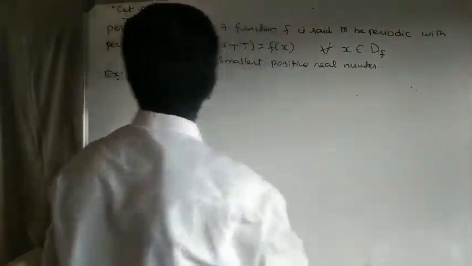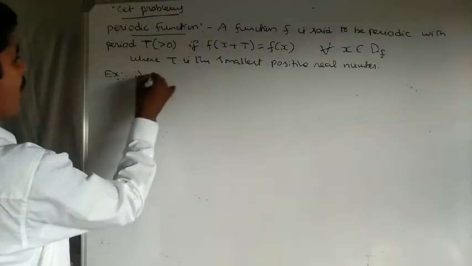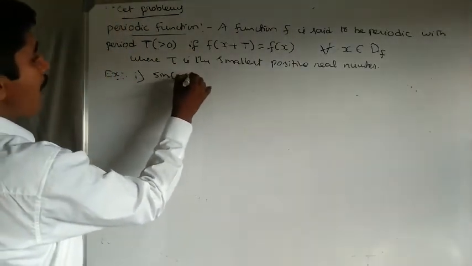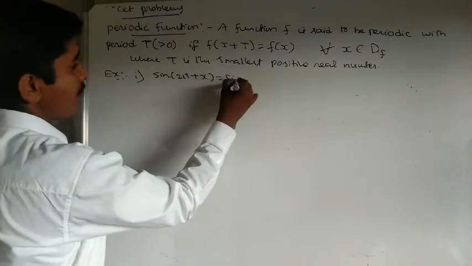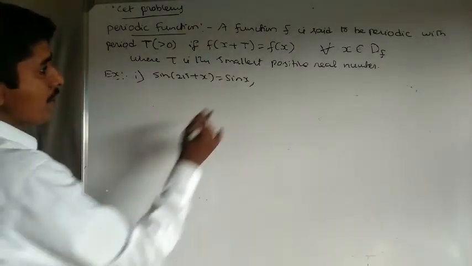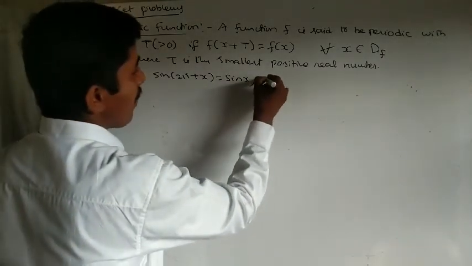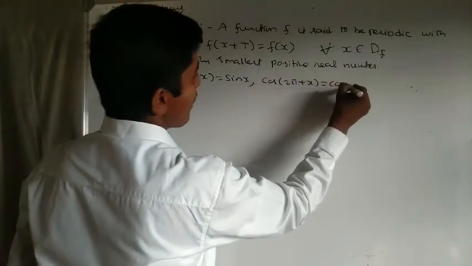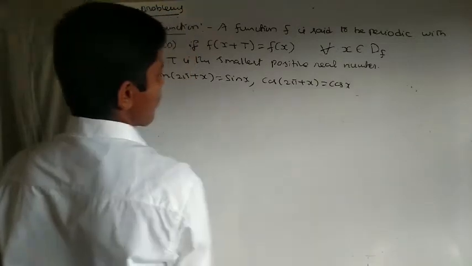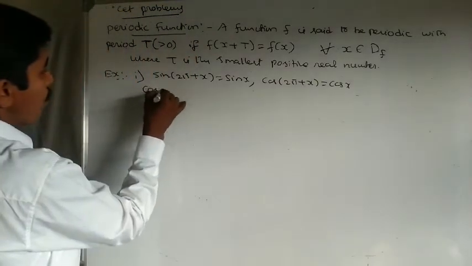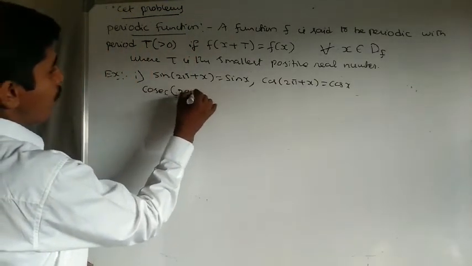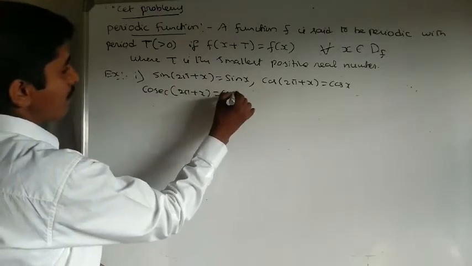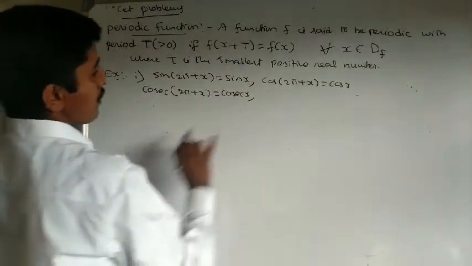Note down one point here. Examples: sin of 2 pi plus x equal to sin x. Next, cos of 2 pi plus x equal to cos x. Next, cosecant of 2 pi plus x equals cosecant x.